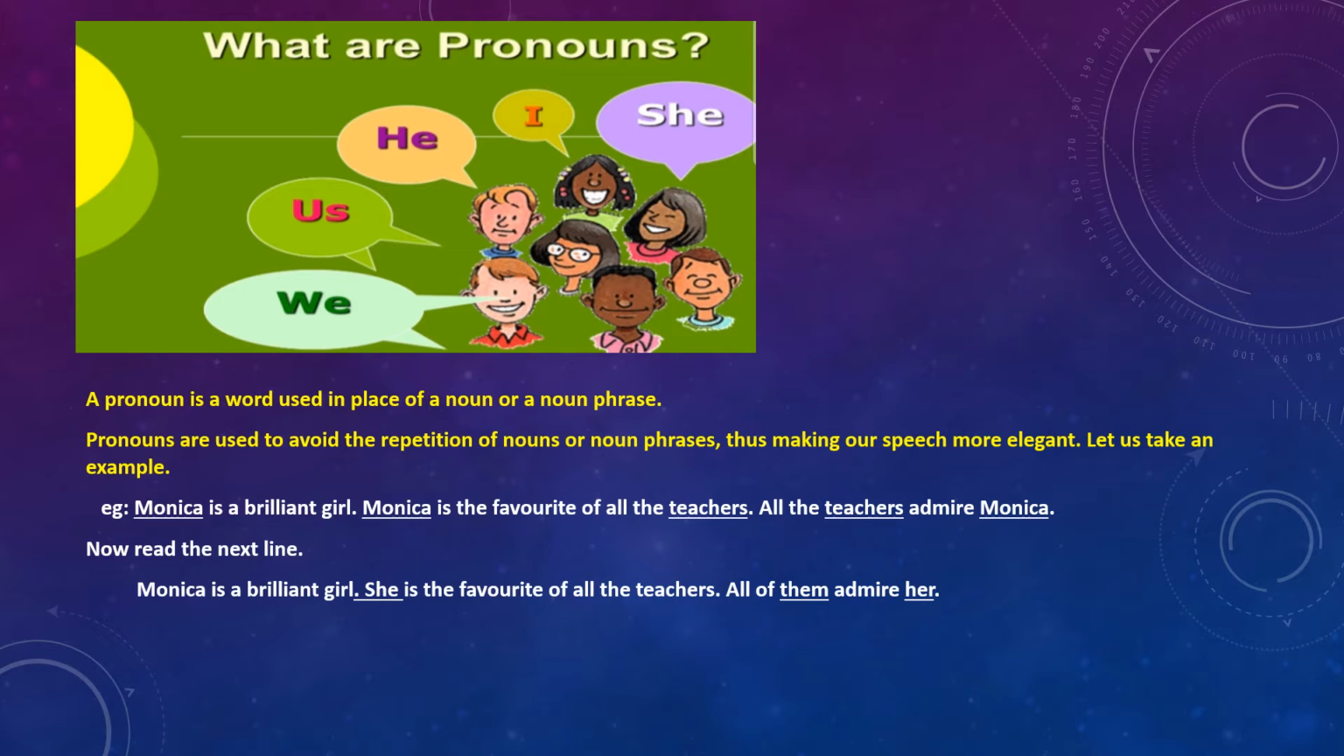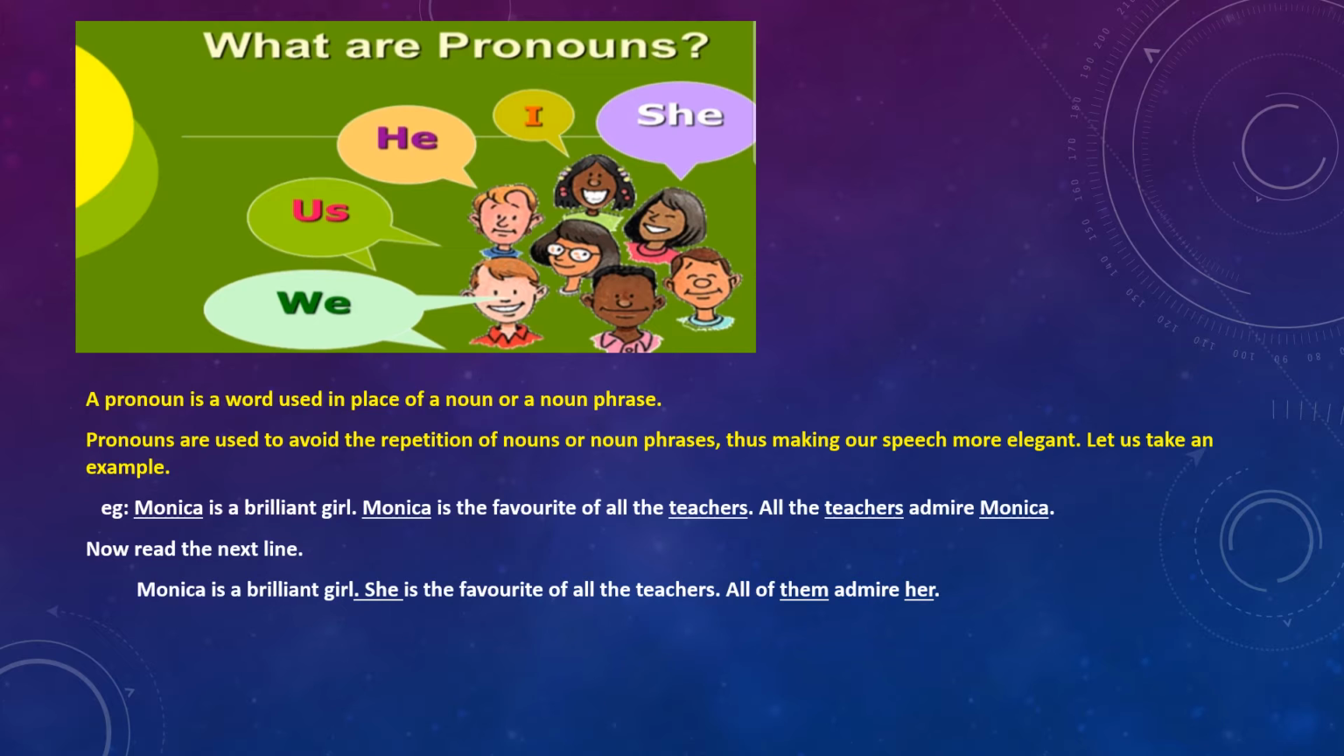Now see this example. Monica is a brilliant girl. Monica is the favorite of all the teachers. All the teachers admire Monica. Now, here the nouns are Monica, girl, Monica, teachers, again teachers and Monica. So we have a repetition of the noun, and when we replace it using pronouns, how will the sentence sound, how will our speech change in a very elegant way? Let us have a look.